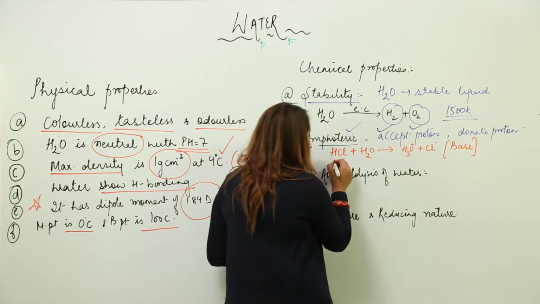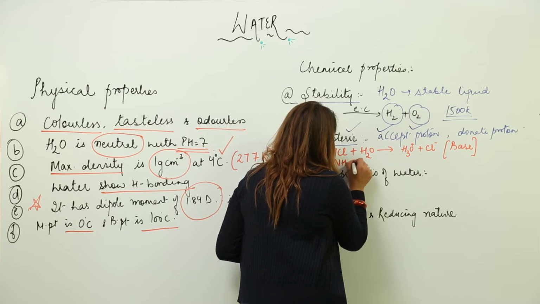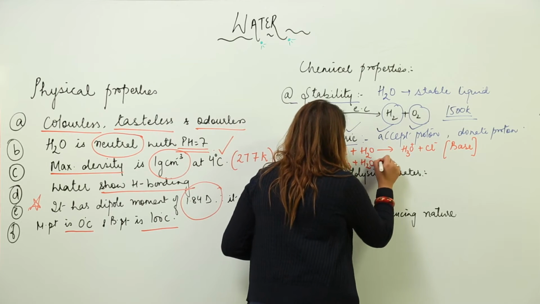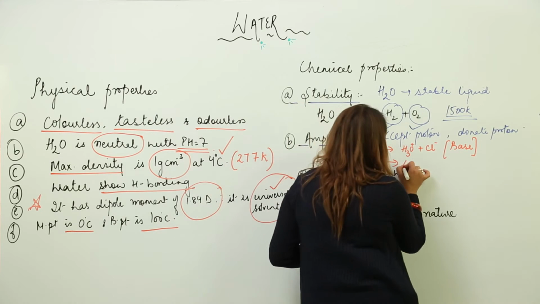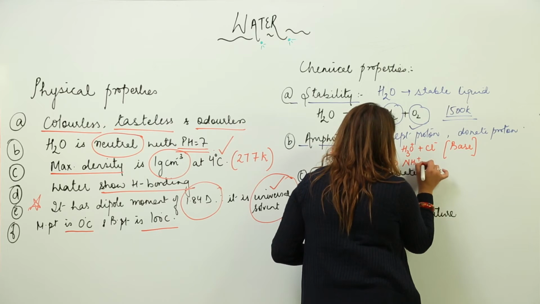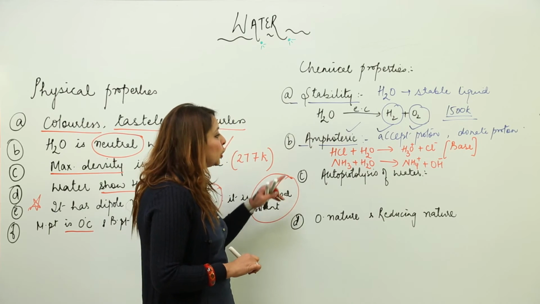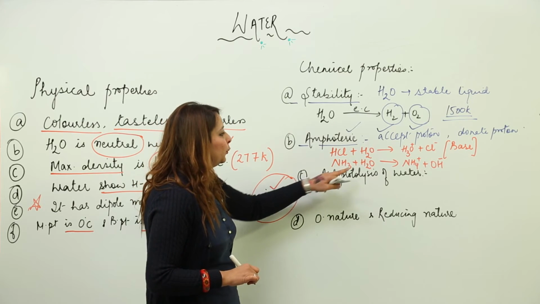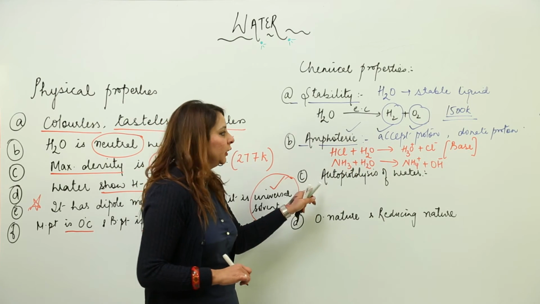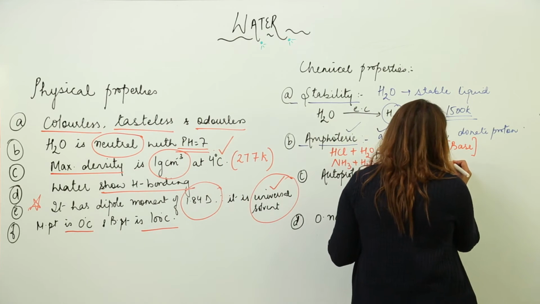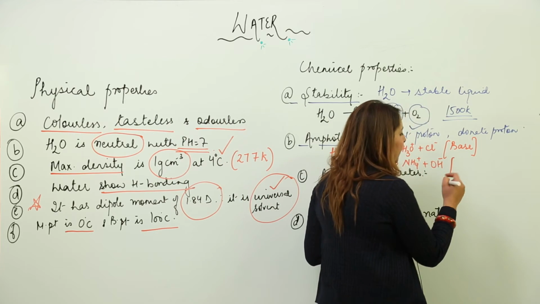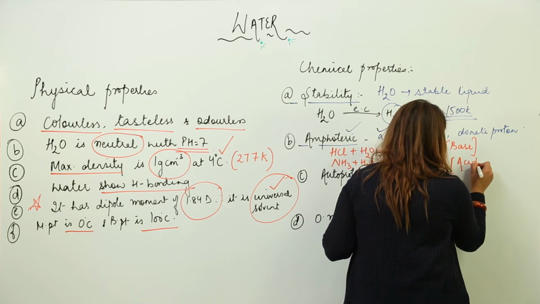But when you react this with ammonia, then what happens? When you react water with ammonia, it forms ammonium ion, and along with that you get hydroxide ion, right? So in this case we observe that water is donating a proton, and we know that according to Bronsted, whenever a substance donates a proton, it acts as an acid.